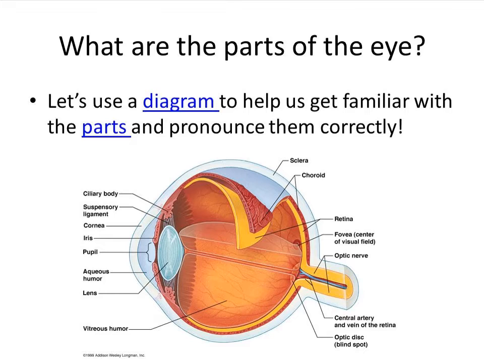The lens divides the eyeball cavity into a smaller anterior cavity filled with aqueous humor. See the picture, everybody. In front of the lens, that cavity is filled with aqueous humor. In the backside of the lens, the posterior cavity is there. It is a big cavity filled with vitreous humor. Where are aqueous humor and vitreous humor?